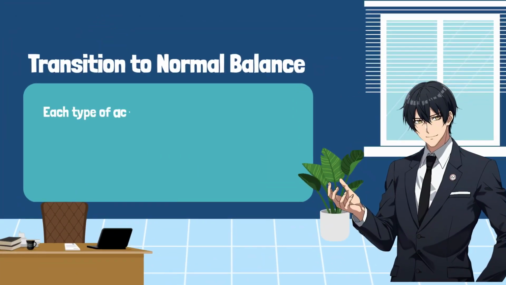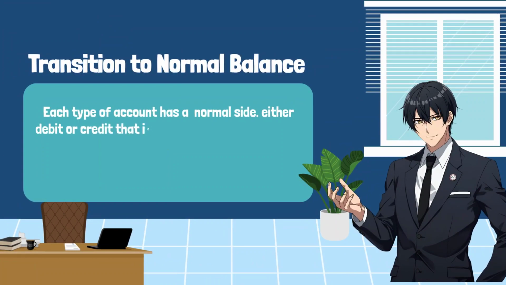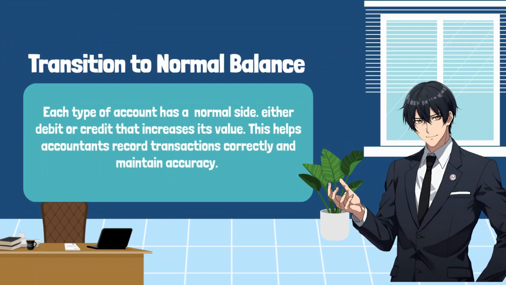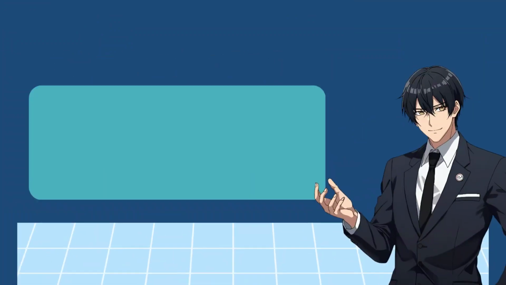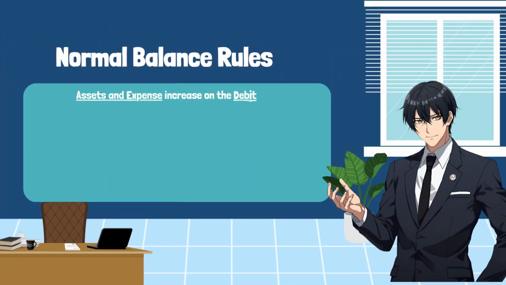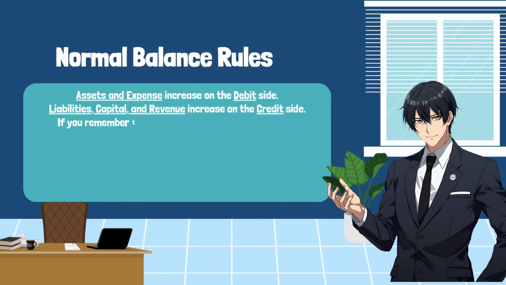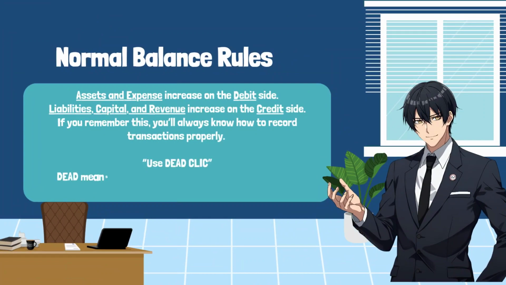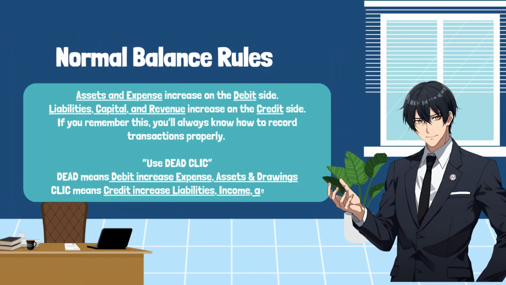Each type of account has a normal side, either debit or credit, that increases its value. This helps accountants record transactions correctly and maintain accuracy. Assets and expenses increase on the debit side. Liabilities, capital, and revenue increase on the credit side. If you remember this, you'll always know how to record transactions properly. Use DEADCLIC. DEAD means debit increases expenses, assets and drawings. CLIC means credit increases liabilities, income, and capital.